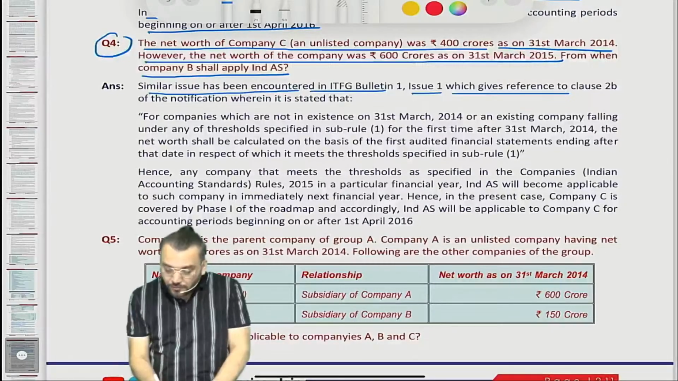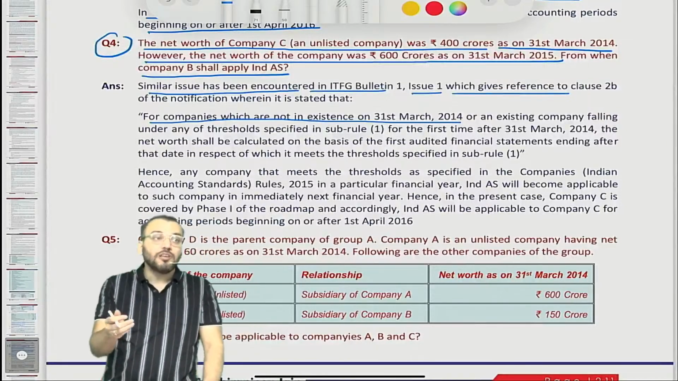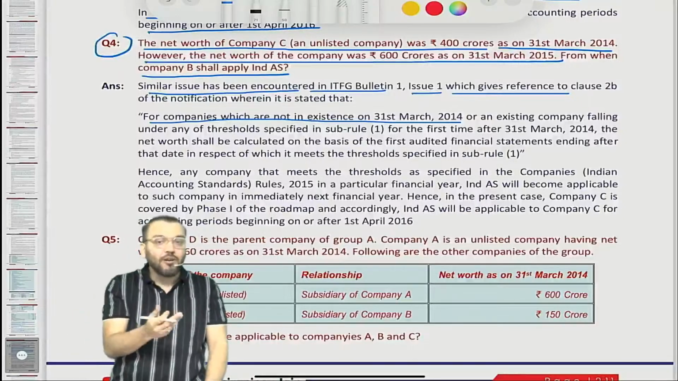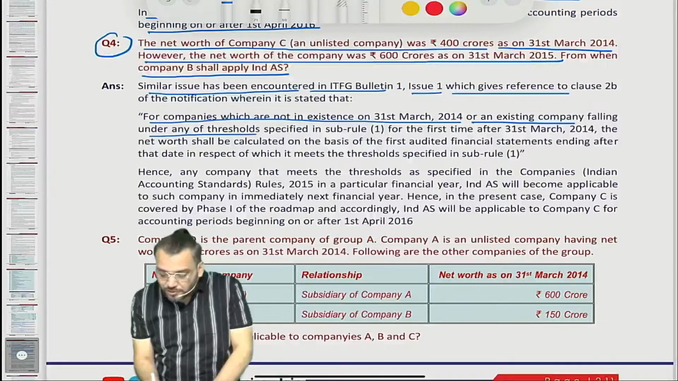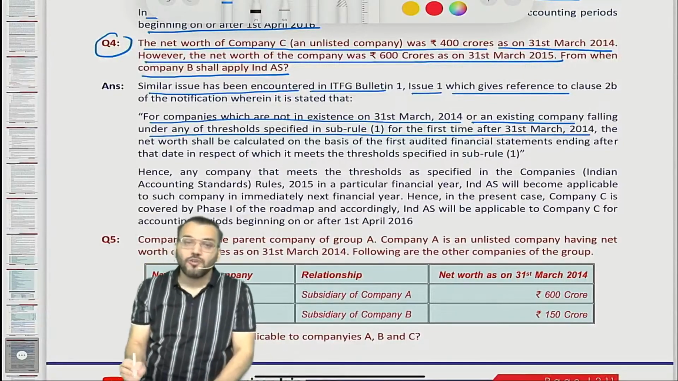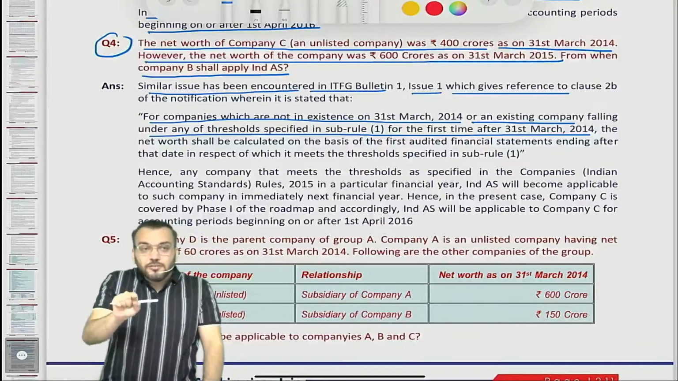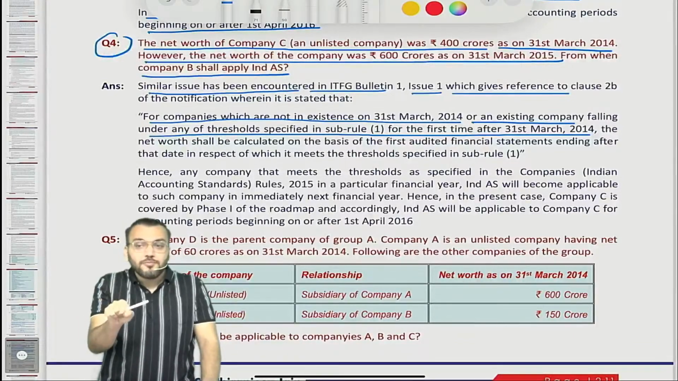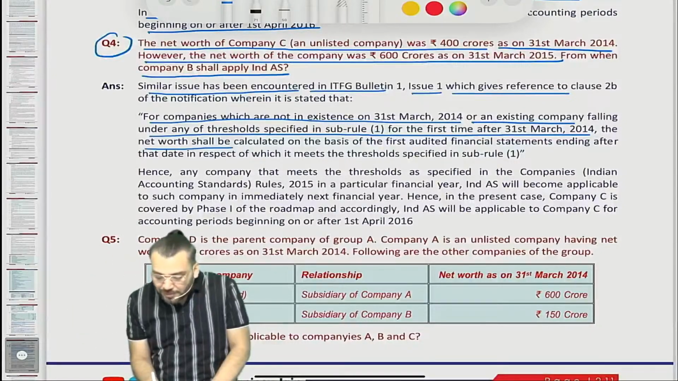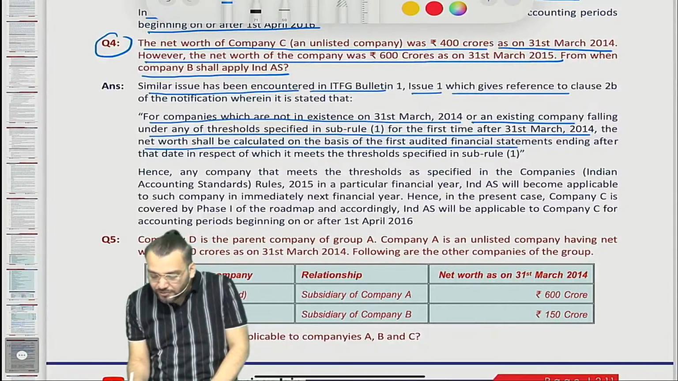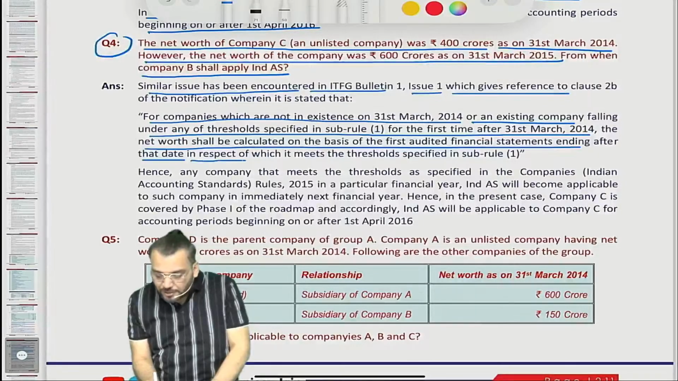Correct. For companies which are not in existence on 31st March 2014, so any company which was not incorporated on that date, quite possible. Or an existing company falling under any of the thresholds specified in sub rule 1 for the first time after 31st March 2014. So any existing company which meets the net worth criteria after 31st March 2014, quite possible. The net worth shall be calculated on the basis of the first audited financial statement ending after that date, in respect of which it meets the threshold specified in the sub rule.